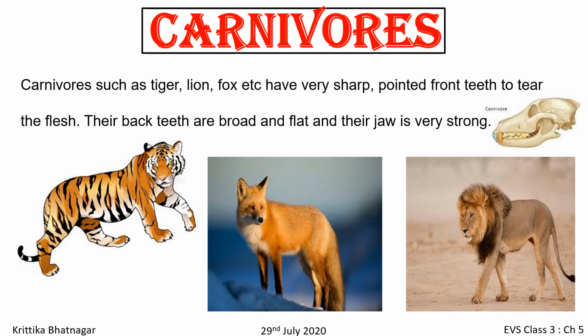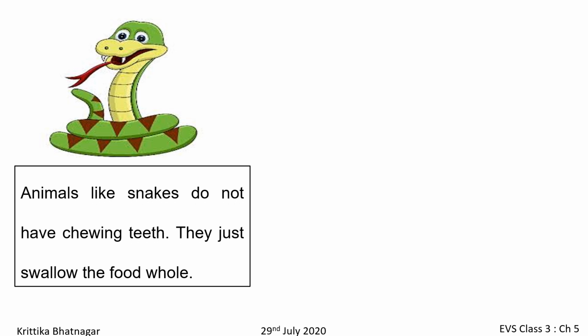Carnivores. Carnivores have very sharp, pointed front teeth to tear the flesh. Their back teeth are broad and flat and their jaw is very strong. Snakes do not chew food because they do not have chewing teeth.